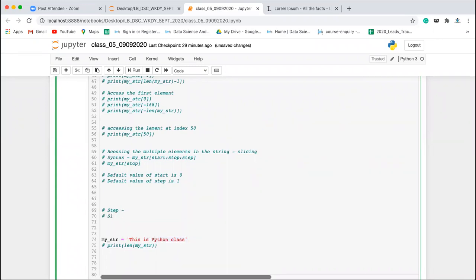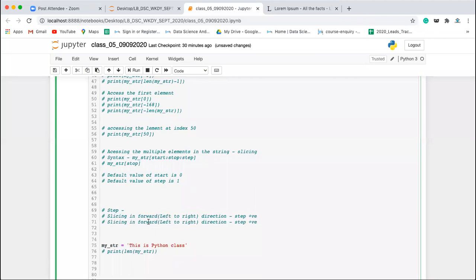So slicing in the forward direction means step will be positive. What is forward direction? Forward direction means left to right. And slicing in the backward direction is basically right to left, and in that case step will be negative.